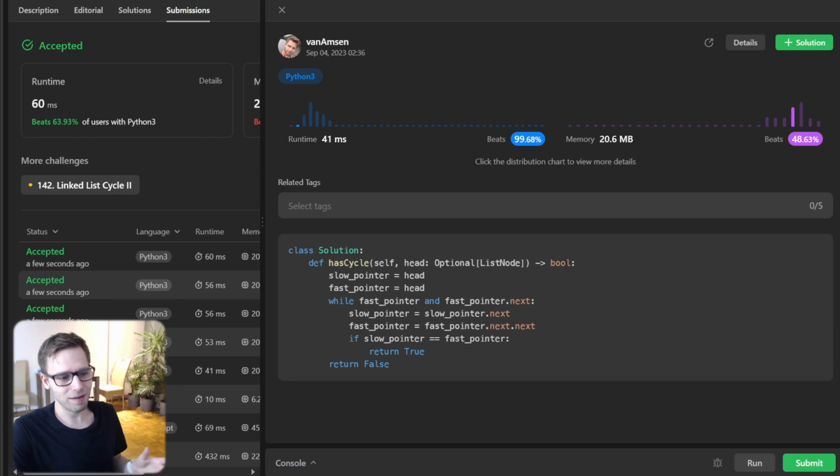And there you have it, two different and robust approaches for cycle detection in a linked list. Whether you opt for the hash table or the clever two-pointer approach, it's really a nice approach and also